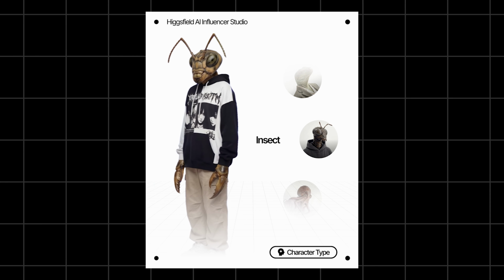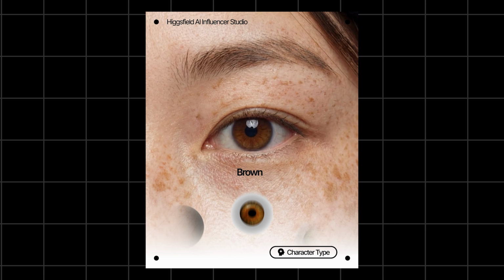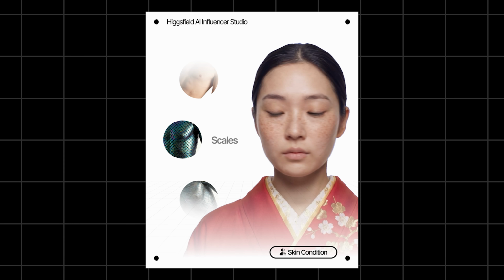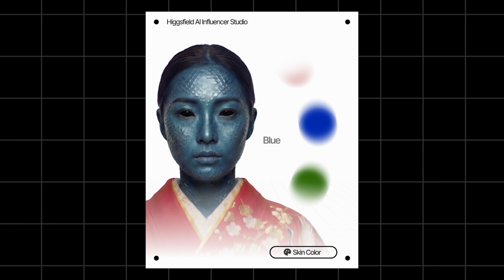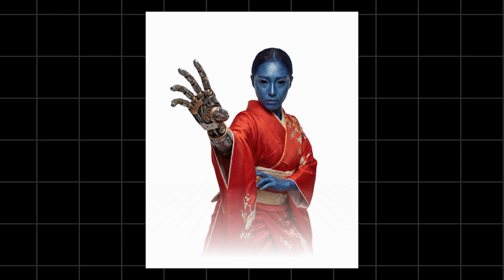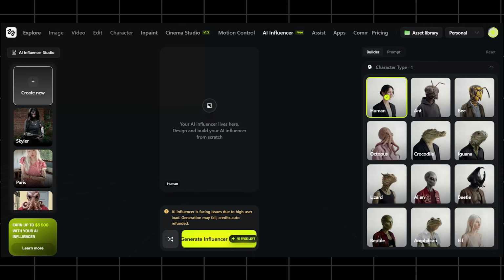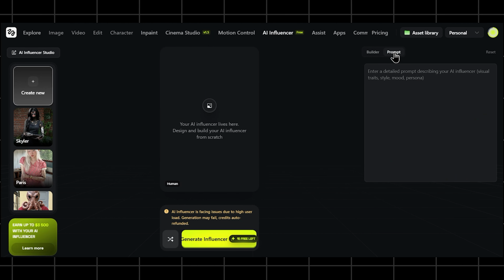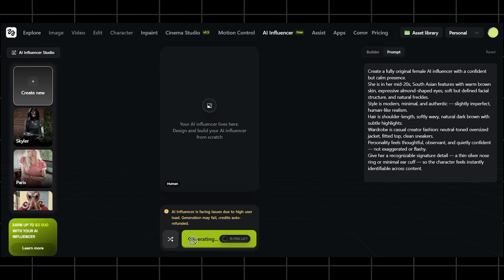You can also start with ready-to-use characters. There are 13 pre-built AI influencers, and every single one of them is fully editable, so you're never locked into a template. Now I'll generate a UGC-style influencer image first, and once that's done, I can directly edit it and refine it. I am going to write a prompt first for generating the image of the type of influencer I want.